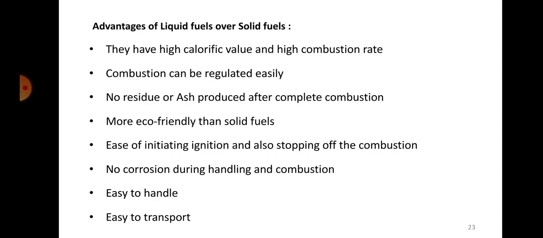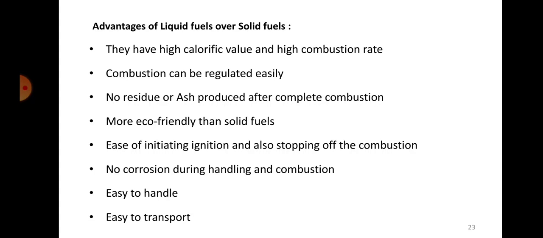Definitely, by common sense also we understand that, because when we burn a solid fuel, there is a lot of ash content that is present. That means the complete burning of the fuel will not take place. The ash is nothing but a waste, isn't it? So more the amount of ash, that means more amount of fuel is not utilized. The energy is not utilized because they have been produced as a waste.